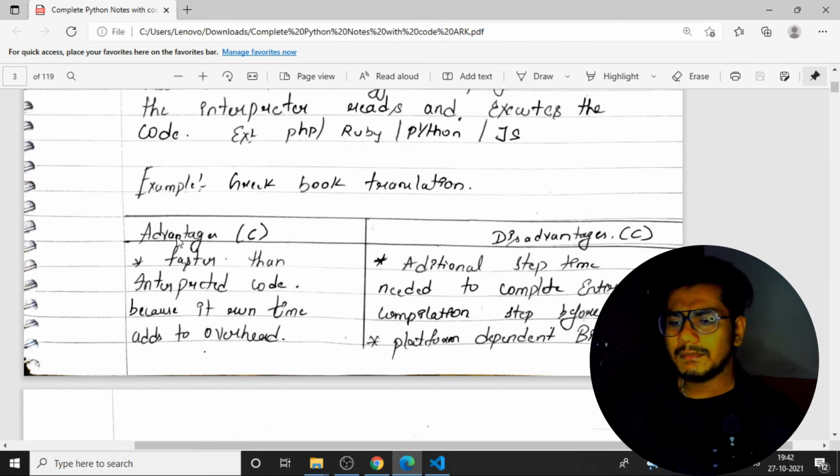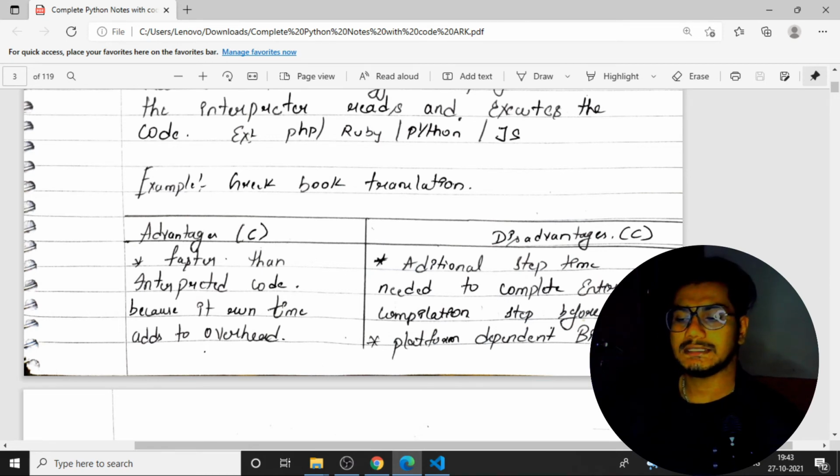Coming back to the advantages here: it is faster, right? As you know, C, C++ and Java are faster than Python. This is one advantage of those languages. But the disadvantage of Python is that it is a little bit slow as compared to the other languages. Then, what are the advantages of Python?